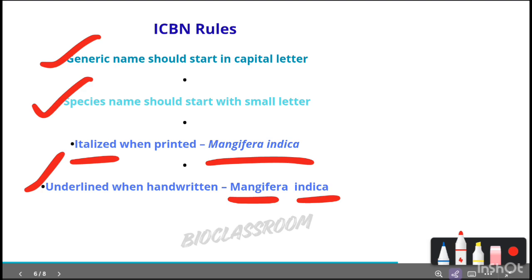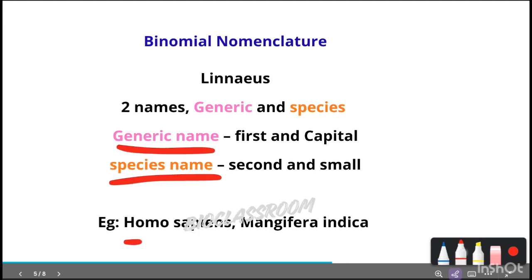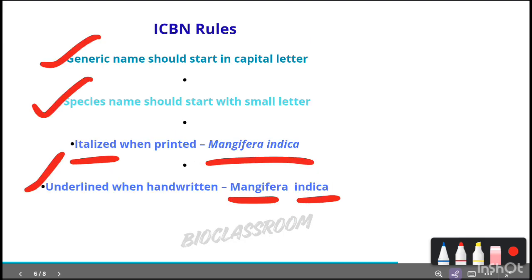For example, if we are writing Homo sapiens, it should be underlined separately: Homo, then sapiens. For Mangifera indica, it should be separately underlined like this. Don't forget it. So these are the ICBN rules, and we should follow them while writing or using scientific names.